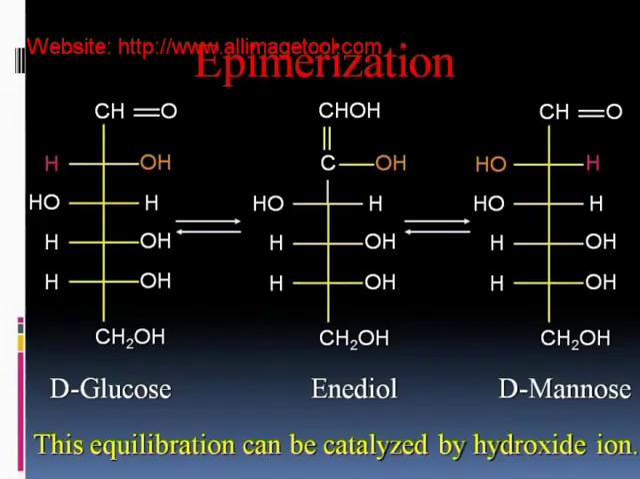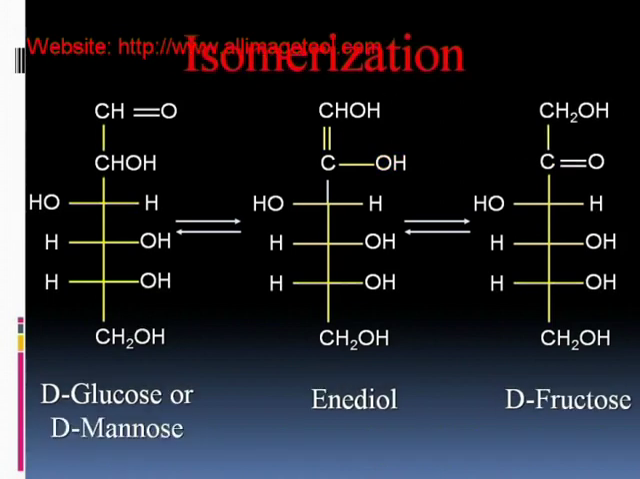D-glucose and D-mannose are epimers. The conversion of D-glucose into D-mannose via enediol is called epimerization. This equilibration can be catalyzed by hydroxide ion. D-glucose or D-mannose and D-fructose are isomers. The conversion of D-glucose or D-mannose into D-fructose via enediol is called isomerization.